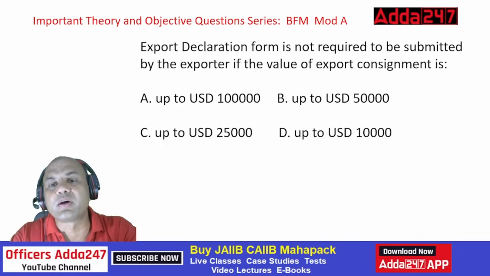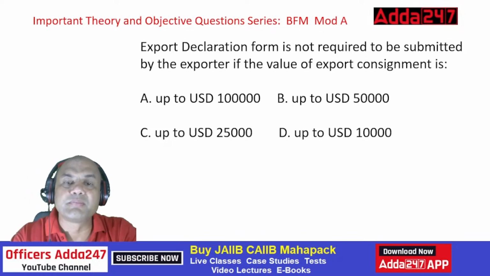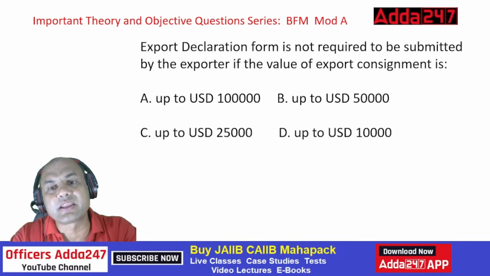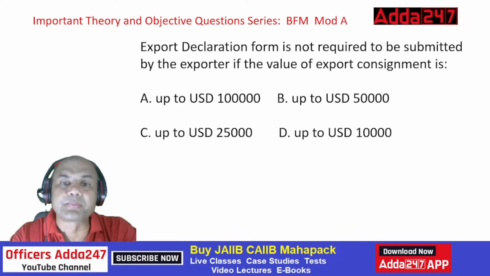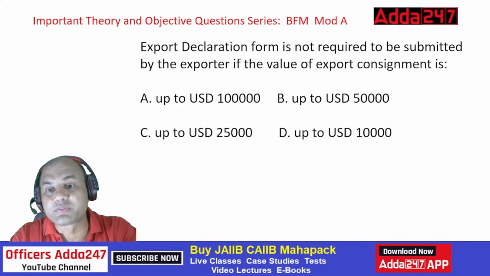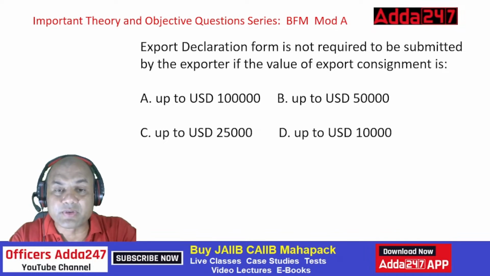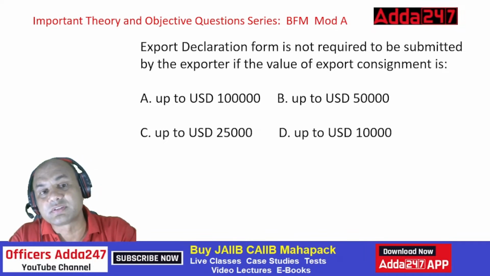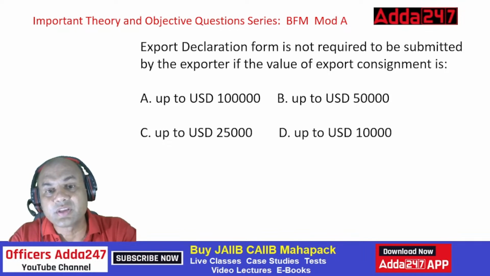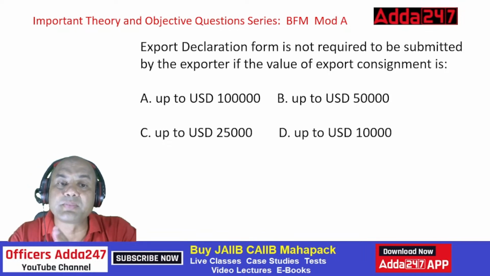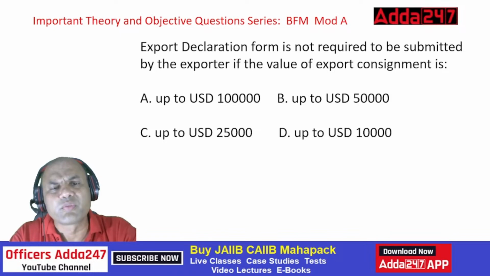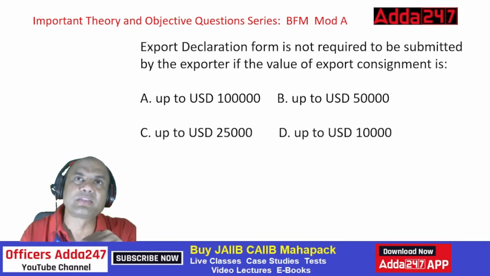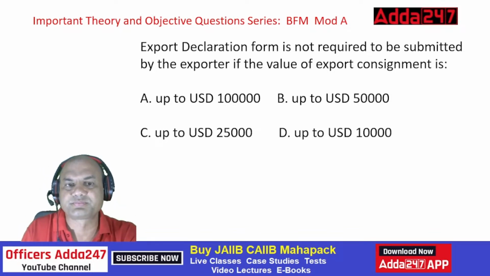Export declaration form is not required to be submitted by the exporter if the value of the export consignment is up to USD 1 lakh, up to USD 50,000, up to USD 25,000, or up to USD 10,000. So what is the value of the export consignment? What do you mean by this EDF? See here, EDF is the export declaration form.